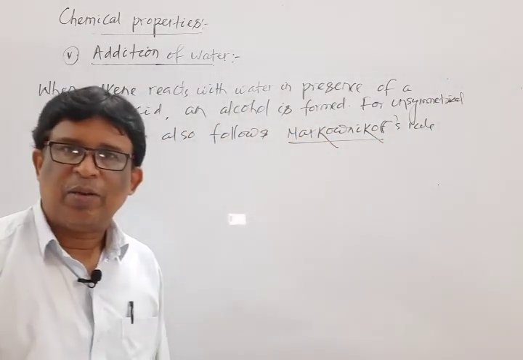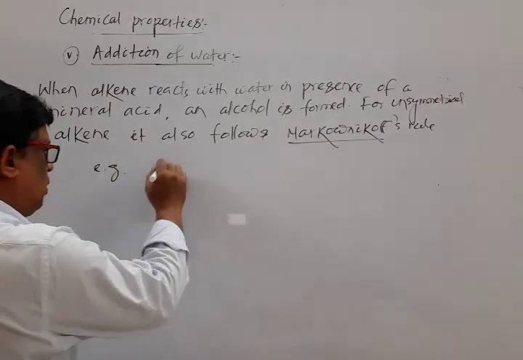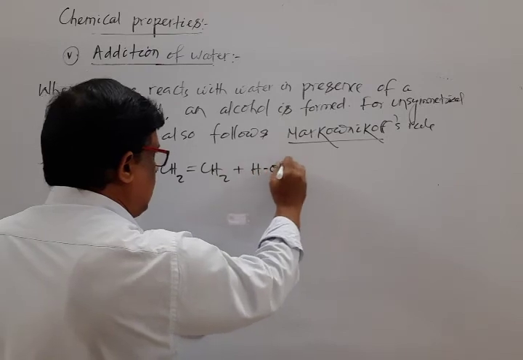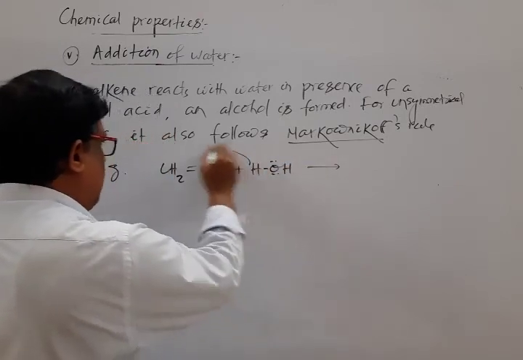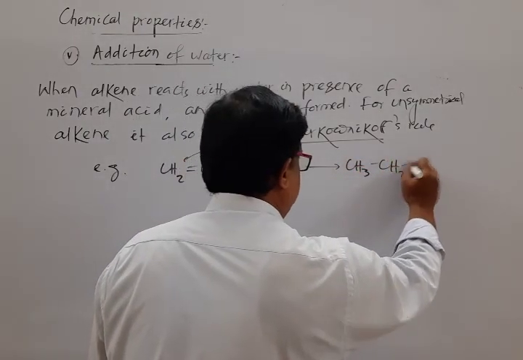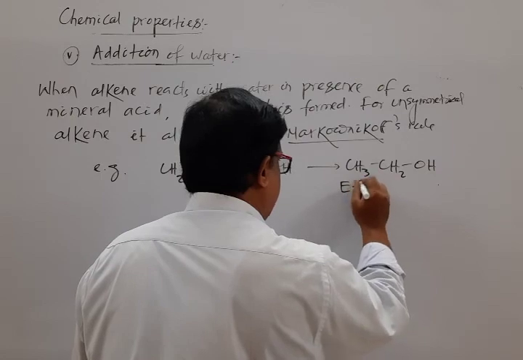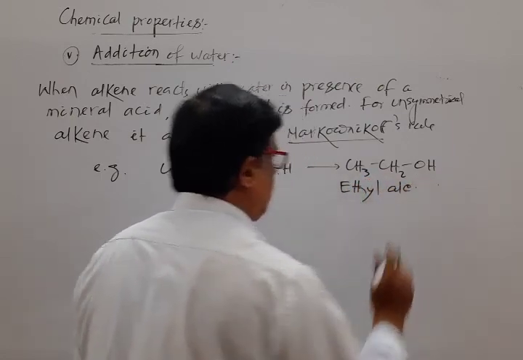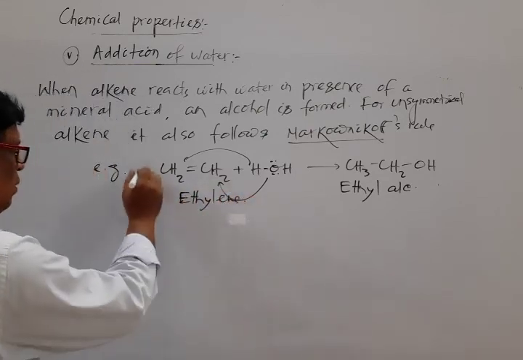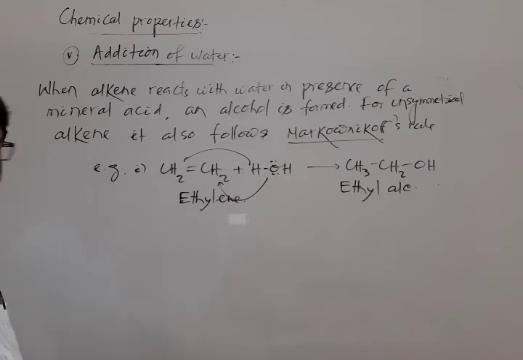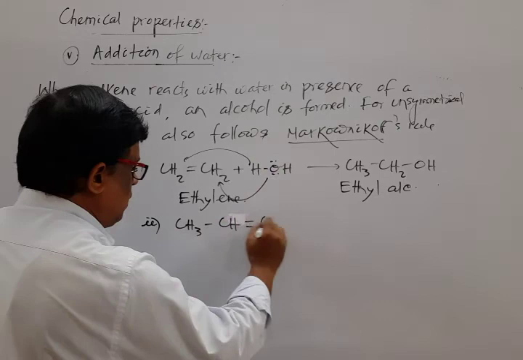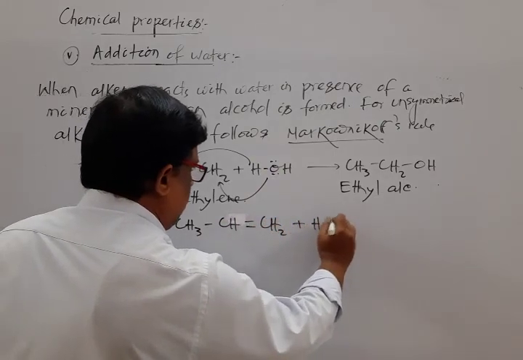Okay, let us select some examples. For example, ethylene plus water, rewritten as HOH. What happened? H moves to one side and OH moves to another side, resulting in the formation of ethyl alcohol. Another example, CH3 CH double bond CH2 plus HOH.